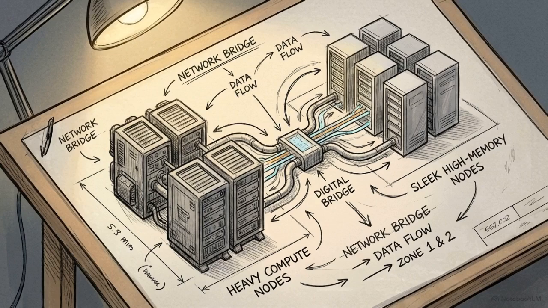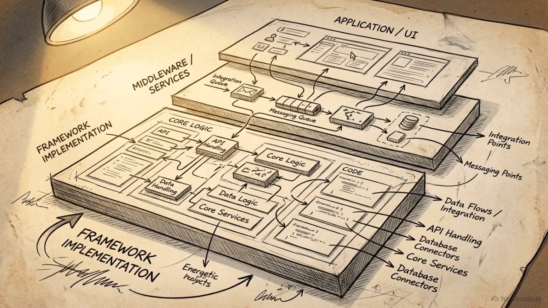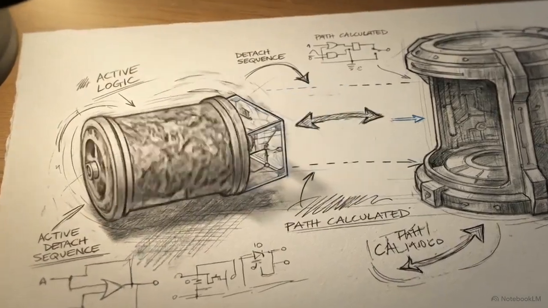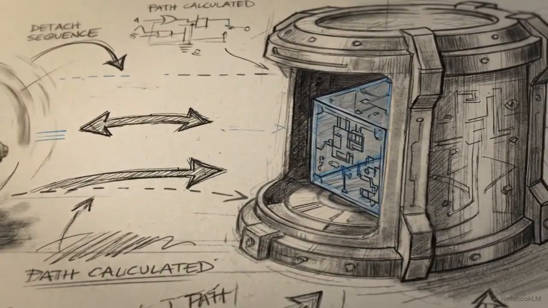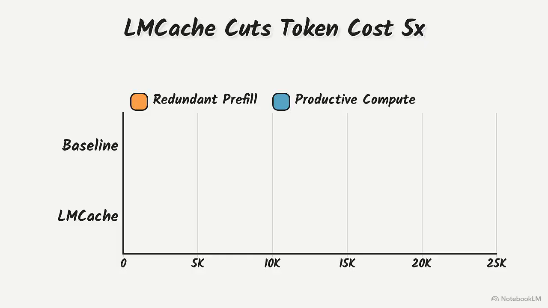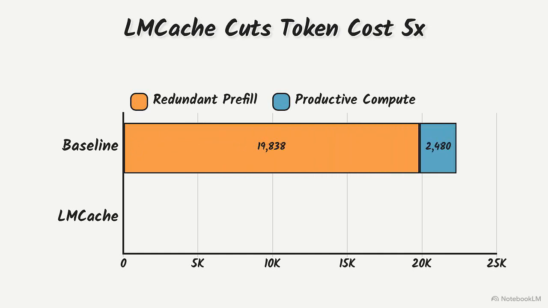LMCache serves as a concrete implementation of Layer 3 inside the agentic efficiency framework, decoupled memory. Moving the state out of the engine has a direct mathematical impact on the goal-to-energy output ratio, or GOR. This chart outlines token computation for a 10-round RAG session. Baseline execution requires 22,500 tokens, driven by 20,000 tokens of redundant document prefill. With LMCache, the document is computed once. The redundant segment drops to 2,000 tokens, shrinking total session cost to 4,500.